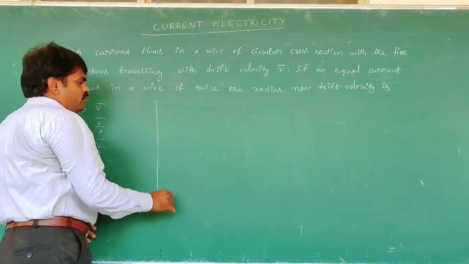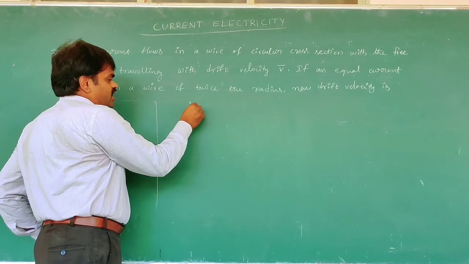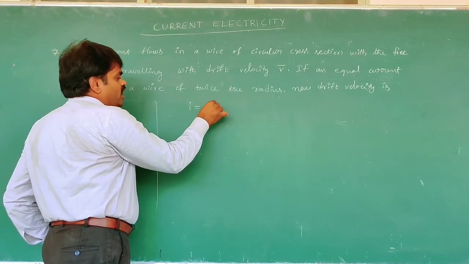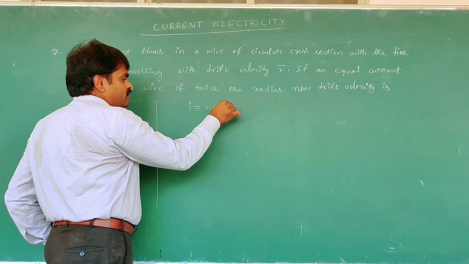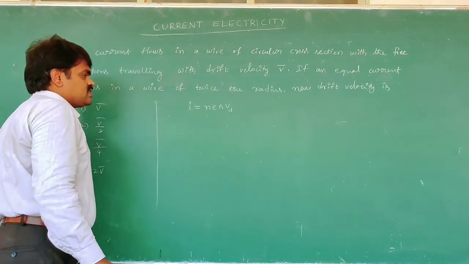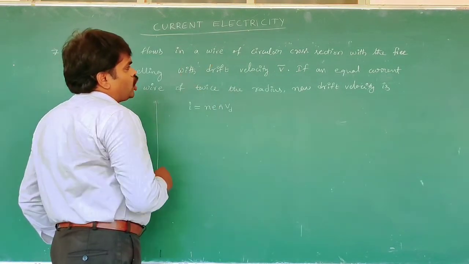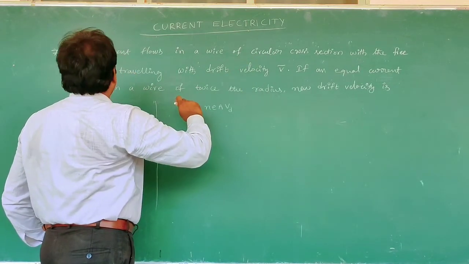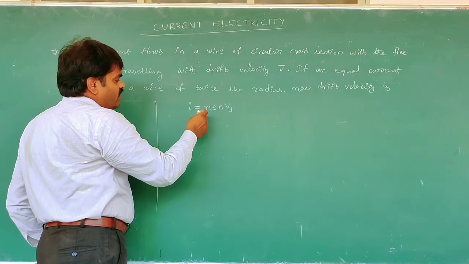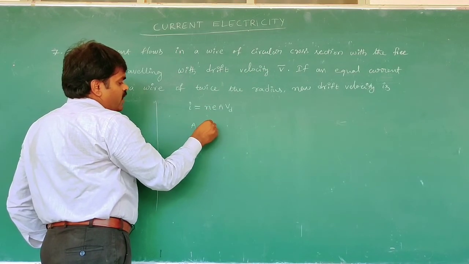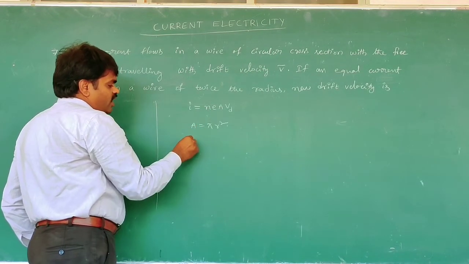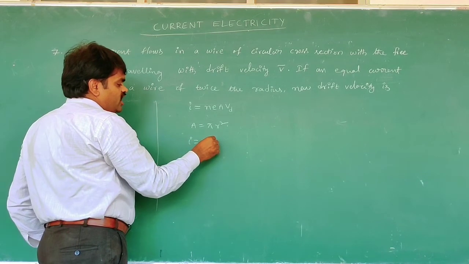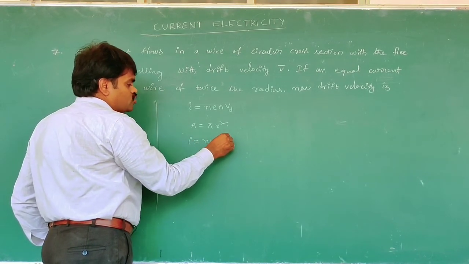Now the relation between drift velocity and electric current is I equals N E A Vd. Since the cross section is circular with radius r, A can be written as pi r square. Then I is equal to N E pi r square Vd.